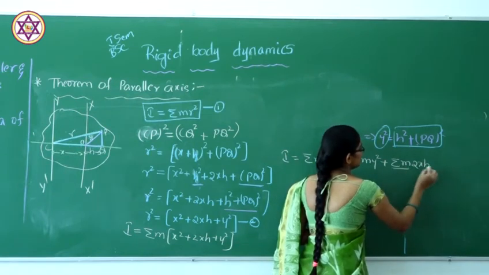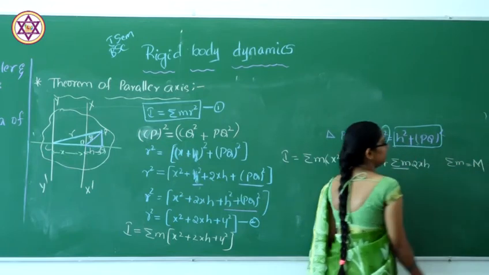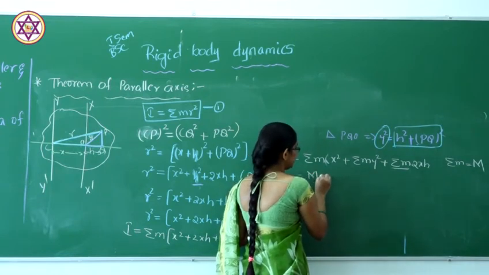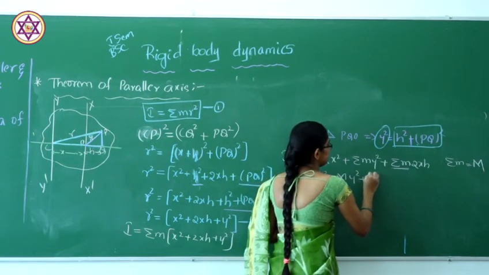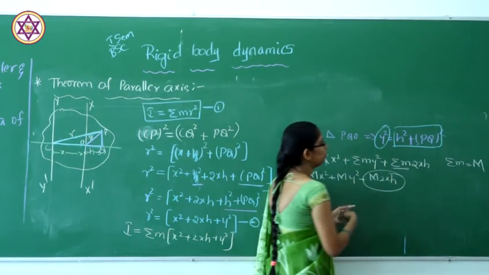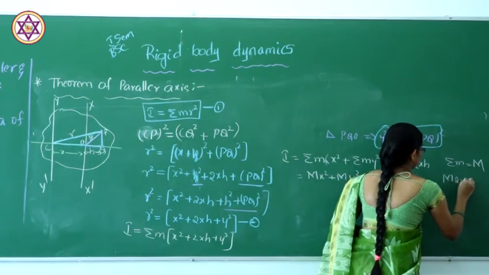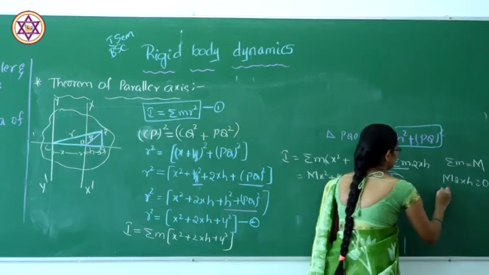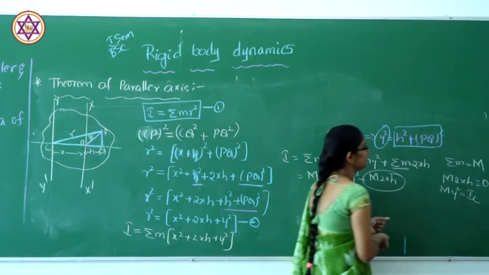Instead of the summation of m, I will write capital M. Here the term m 2xh should always be equal to 0, and the term m y square is equal to the moment of inertia about the center.